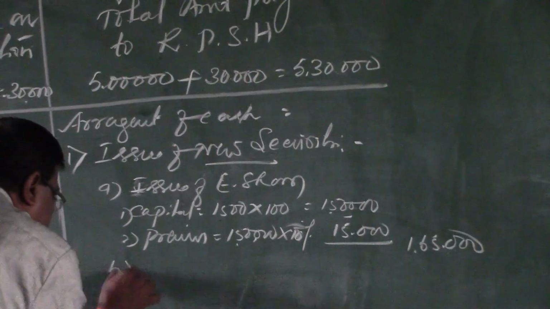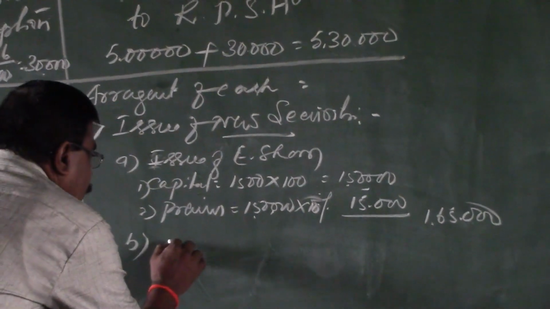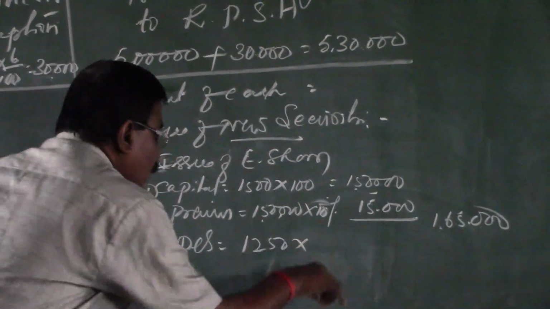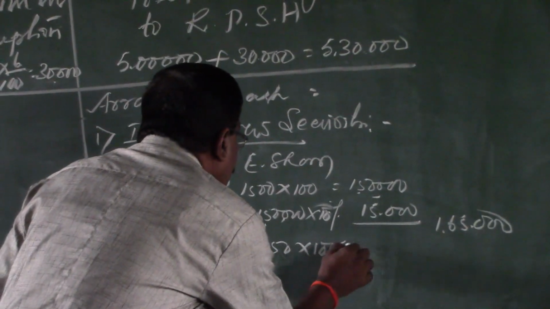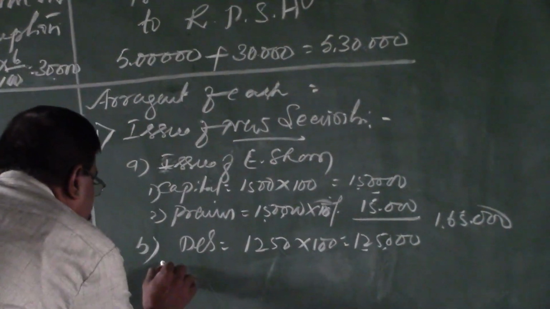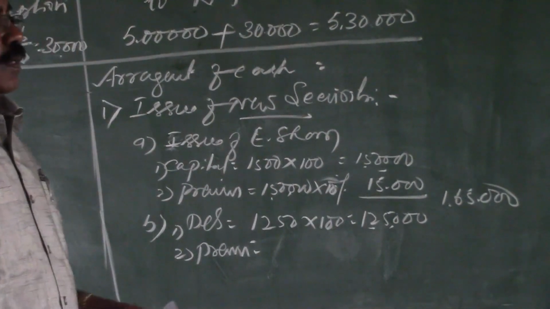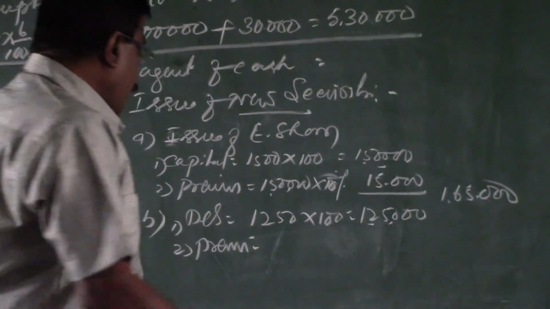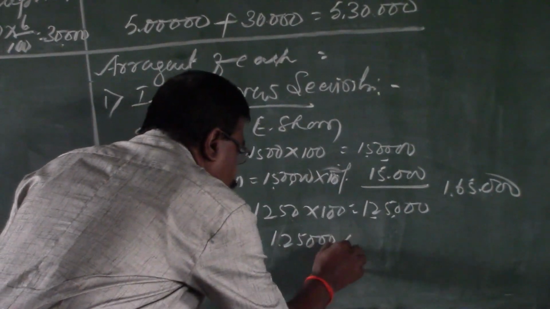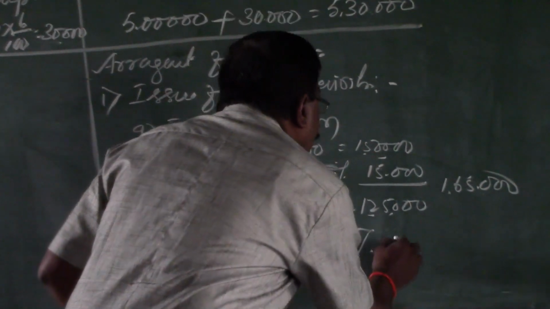The second security to be issued as per the given information is debentures. The debenture amount is 1,250 into, here also the face value is 100, therefore this is ₹1,25,000. And then the second one is the premium, meaning the debentures are also going to be issued by the company at a premium. The premium is at the rate of 5%, that is 1,25,000 into 5%. That comes to ₹6,250.